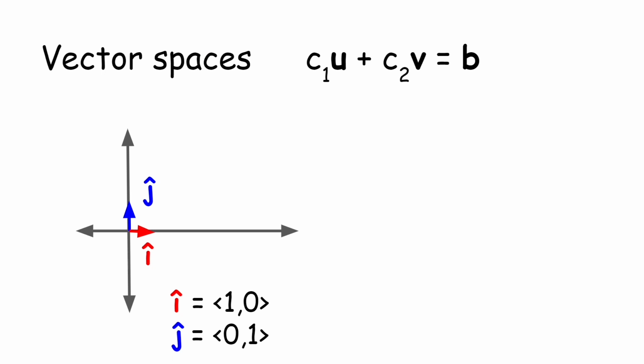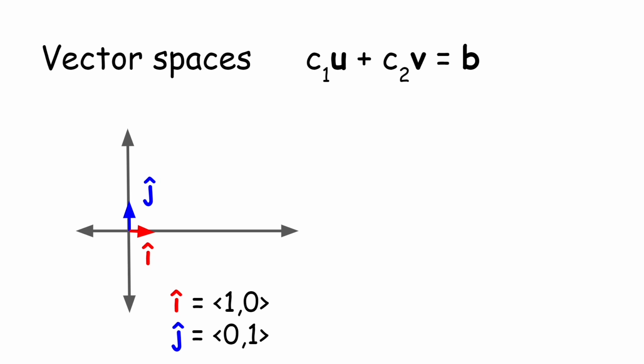And let's just talk really, really briefly about vector spaces. A vector space can kind of be thought of as all of the linear combinations of the two vectors. So if our two vectors were i hat and j hat, these are special vectors because they're 1, 0 and 0, 1. What do you think all of the points are that we could reach with these two vectors if we were able to choose whatever c1 and c2 we wanted, aka stretch these vectors to however long we wanted and add them together?